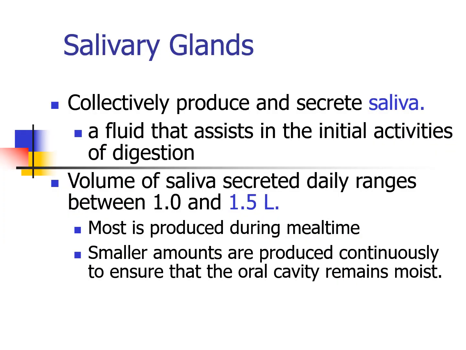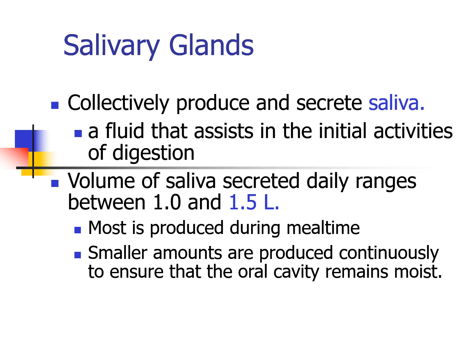So in part 1 of the digestive system, we have seen the various organs present in the oral cavity or the buccal cavity. The organs we have seen are the teeth and the tongue, and today we are going to start with the salivary glands. Salivary glands are collectively responsible for secretion of saliva, the salivary fluids, in the oral cavity. This fluid assists in the initial activities of digestion that we will see in our upcoming slides.